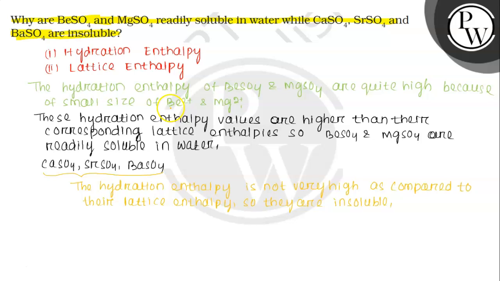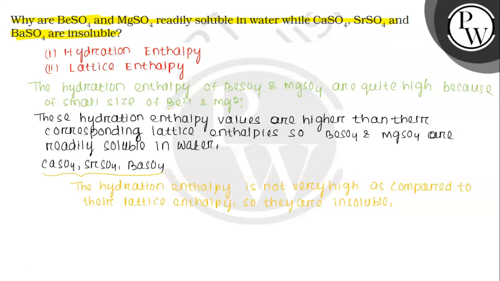When we go from top to bottom, hydration enthalpy decreases due to the increase in size of ions. As Be2+ and Mg2+ have small size, they have high hydration enthalpy, which can overcome the lattice enthalpies. So they are readily soluble in water.